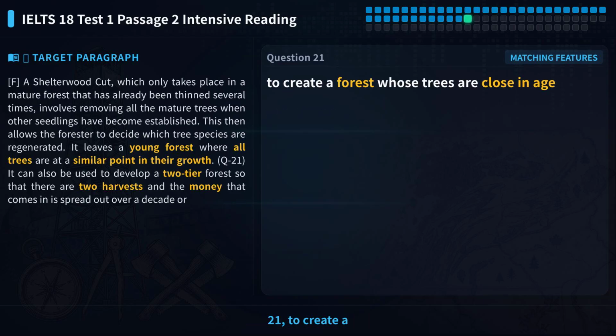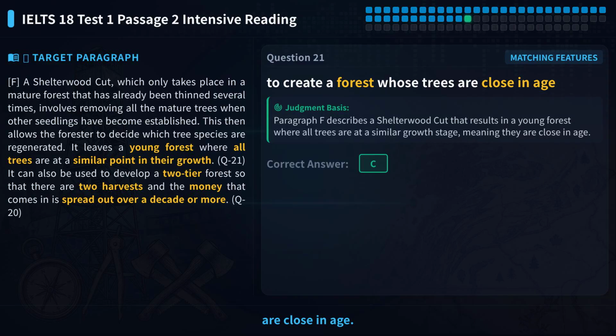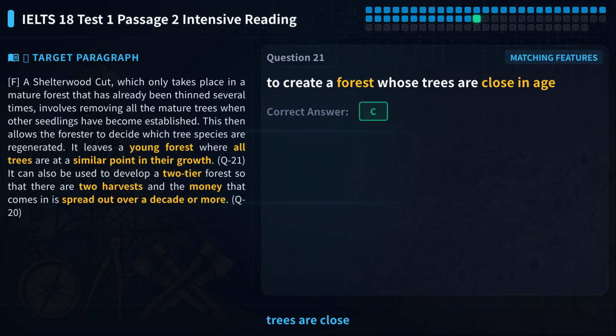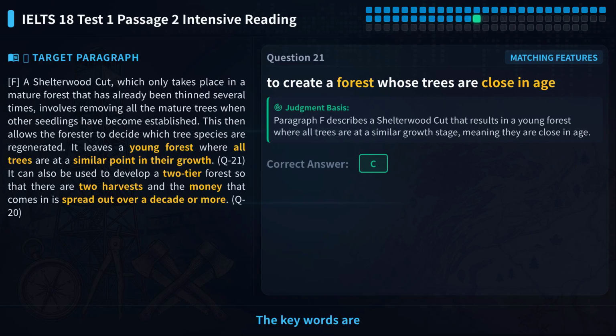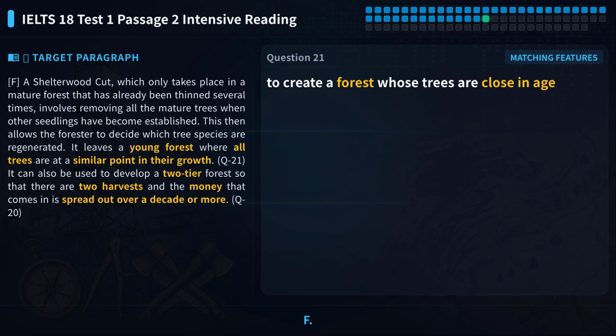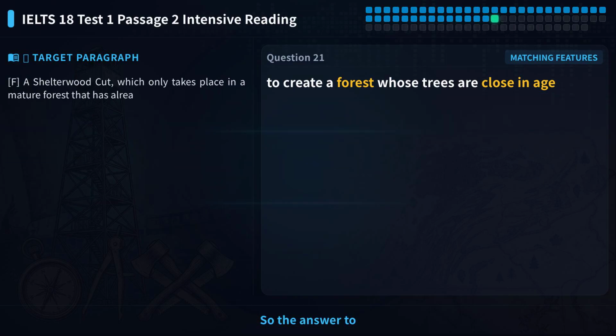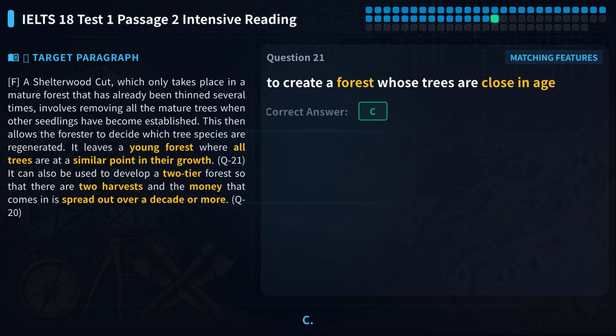Let's look at question 21, to create a forest whose trees are close in age. Please pause the video and choose the correct person from options A to D. The core of the statement is, create a forest where trees are close in age. The keywords are close in age and forest. Locate paragraph F. It describes a method called Shelterwood Cut, which leaves a young forest where all trees are at a similar point in their growth. This matches the statement close in age perfectly. So the answer to question 21 is C.